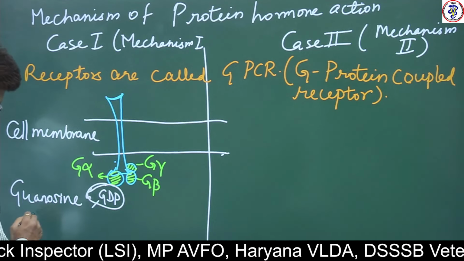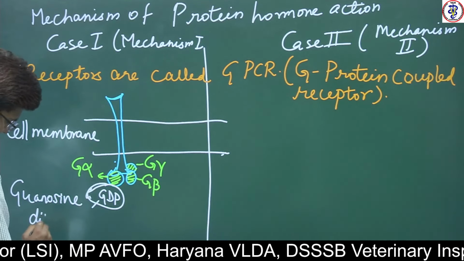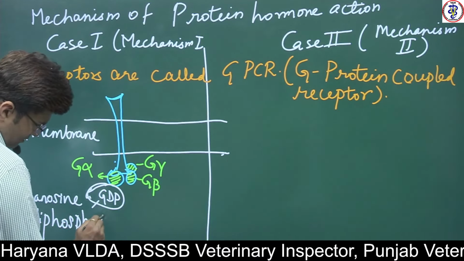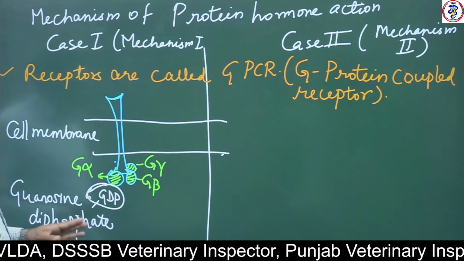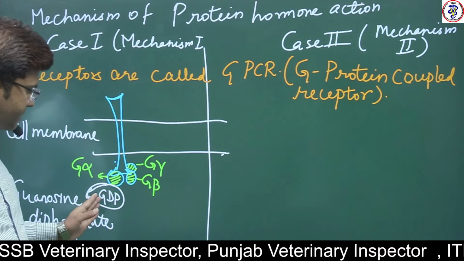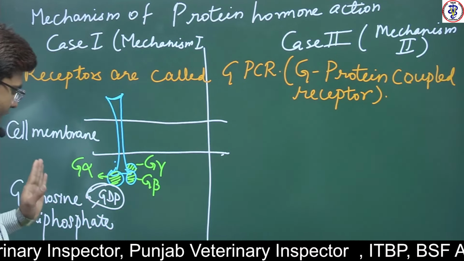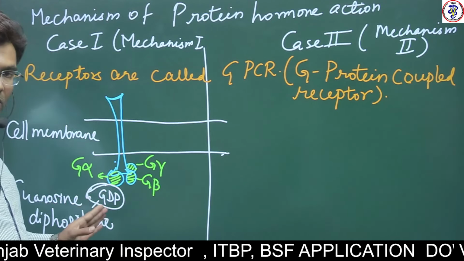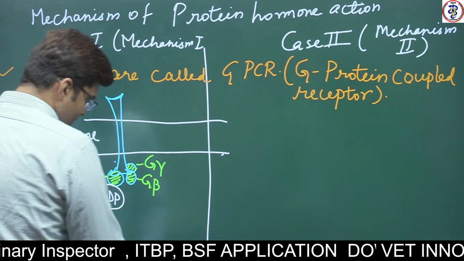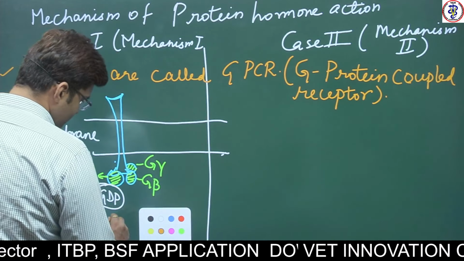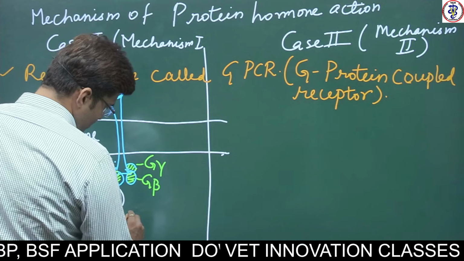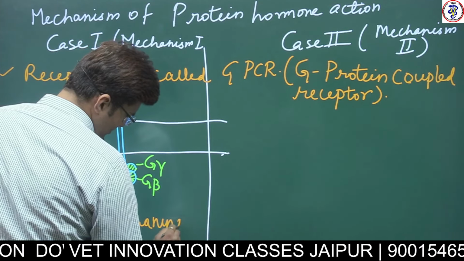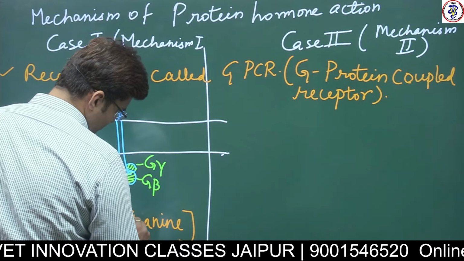It's a guanosine diphosphate. Okay, this GDP is a guanosine diphosphate, and it contains a nitrogenous base called guanine. Okay, it contains guanine.